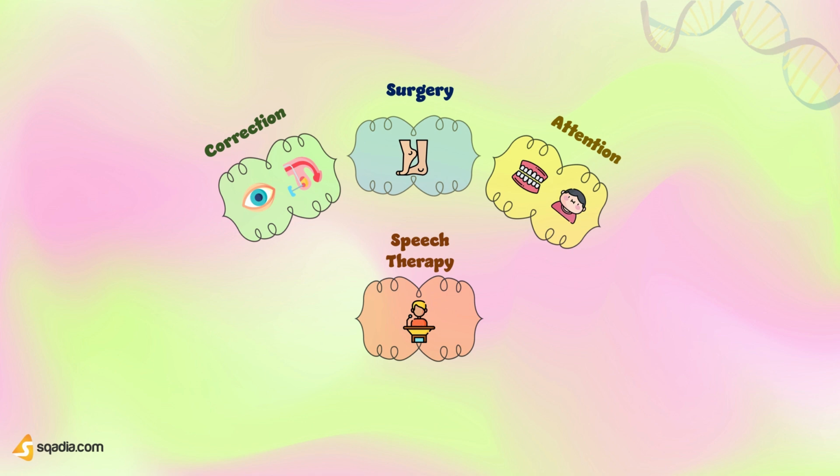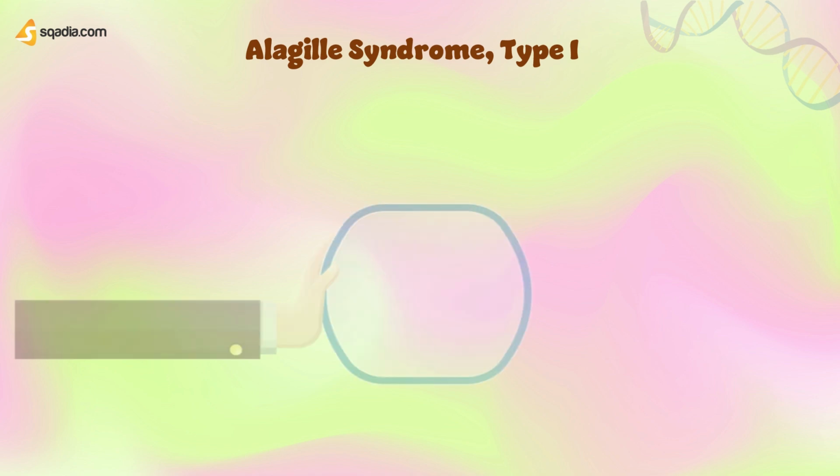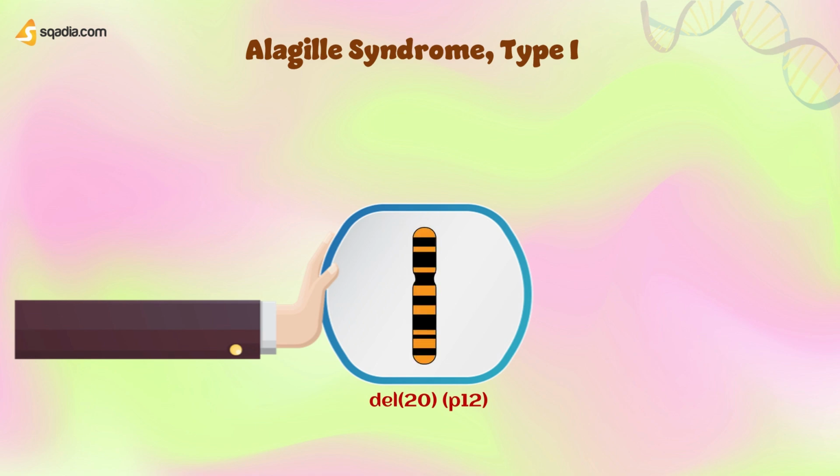Last is Alagille syndrome, type 1. Frequency of Alagille syndrome, type 1, is 1 out of 100,000 live births. Genetics: Alagille syndrome, type 1. It is del 20, p12. It is autosomal dominant inheritance.